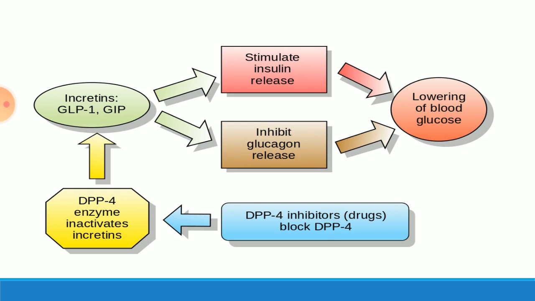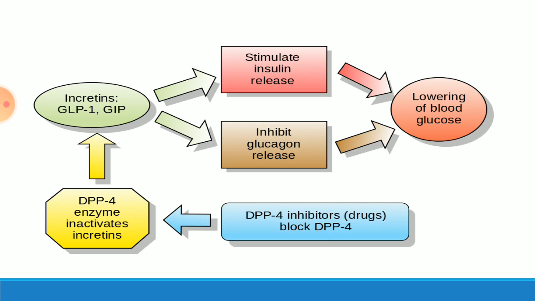So in summary, incretins, for example GLP-1 and GIP, cause insulin secretion, which lowers the blood glucose level. The enzyme dipeptidyl peptidase DPP4 inactivates this incretin, therefore decreasing the insulin level, and therefore it causes an increase in glucose level.